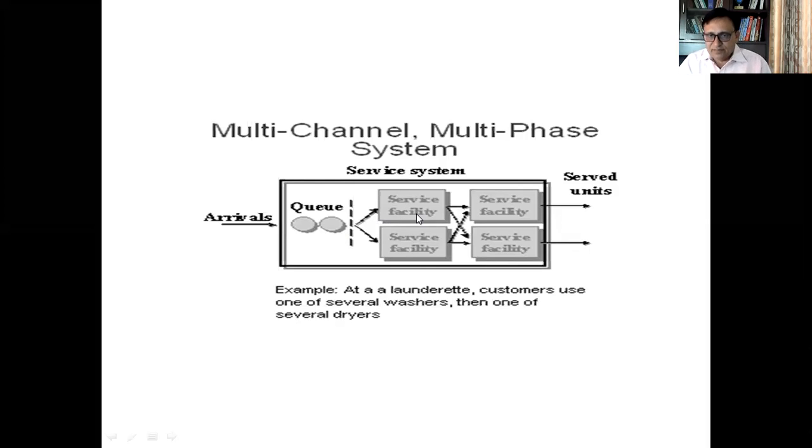And once you get the service from the first phase, then you have to get the service from the second phase. Again, there are two counters. You can get the service from this or this. Wherever there is a vacancy or it is empty, you can go and get it. So a customer uses one of the several washers, then one of the several dryers. So a laundry system is there, and in that case, this multi-channel, multi-phase system is applicable.